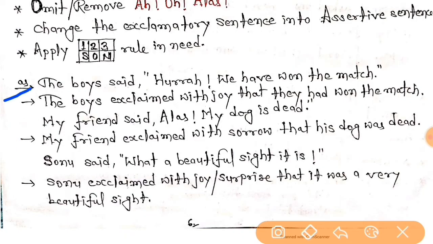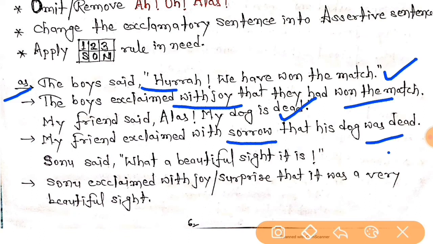Now let's move to some of the examples you can see here. The boys said, hooray, we have won the match. The boys exclaimed with joy that they had won the match. My friend said, alas, my dog is dead. So it is expressing sorrow. So my friend exclaimed with sorrow that his dog was dead, right everybody? Now the next one is, Sonu said, what a beautiful sight it is. So Sonu exclaimed with joy, surprise, that it was a very beautiful sight, right everybody?